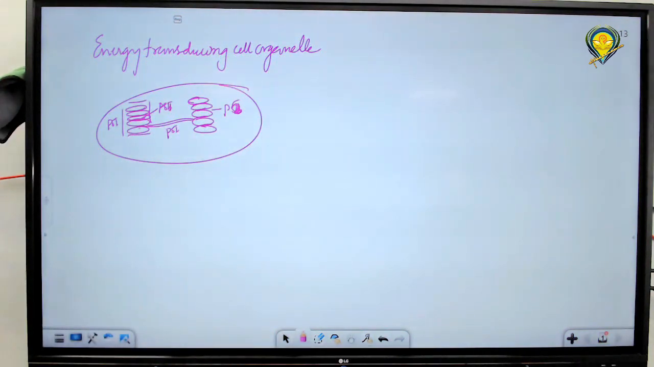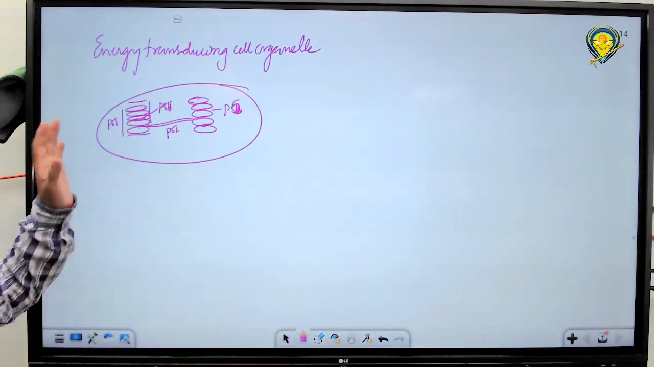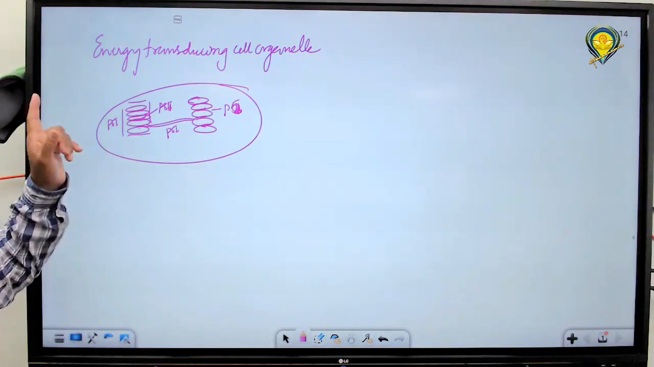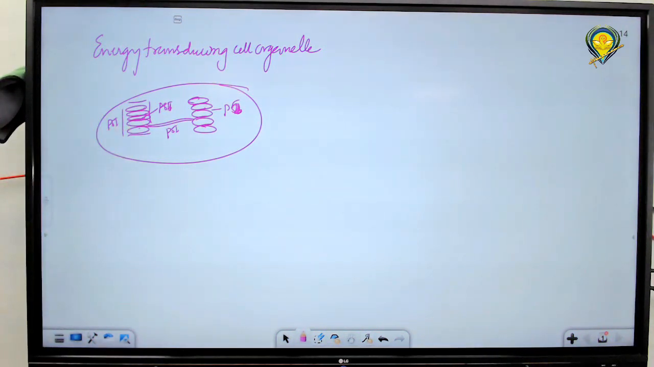Along with the mitochondria, mitochondria also transfers energy from one form to another. Here also it transfers energy from one form to another. So these are the two examples of energy transducing organelles: chloroplast and mitochondria. I wanted to let you know the locations of PS1 and PS2. What is appressed and non-appressed? What is grana? What is a thylakoid? What is present inside the thylakoid? What is the location of OEC, PS2, and PS1?